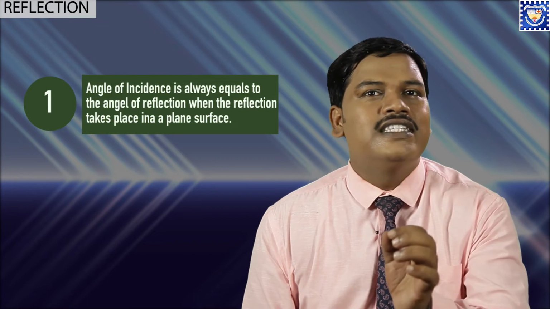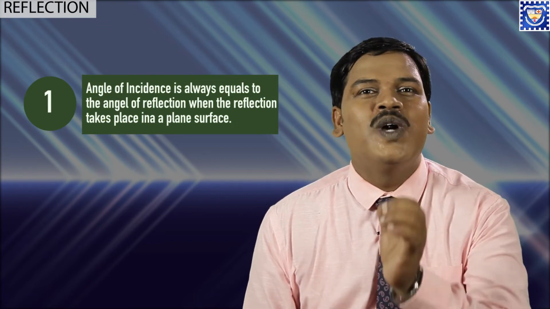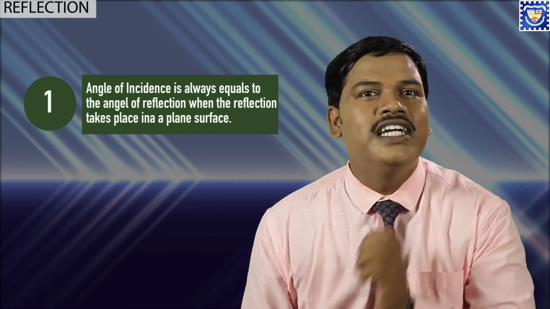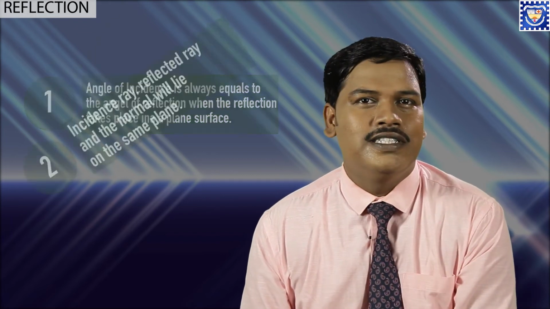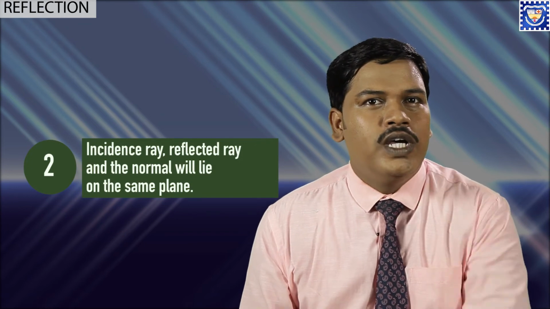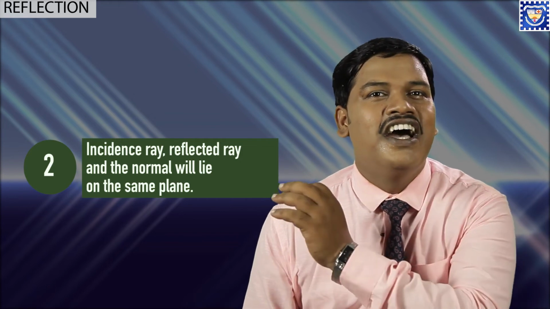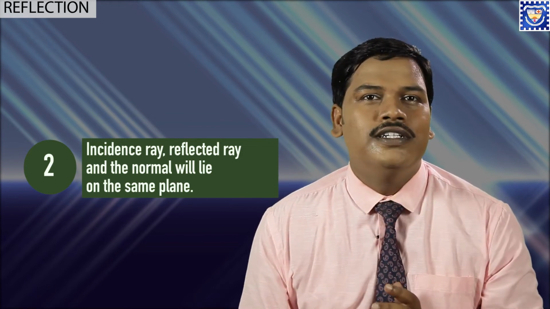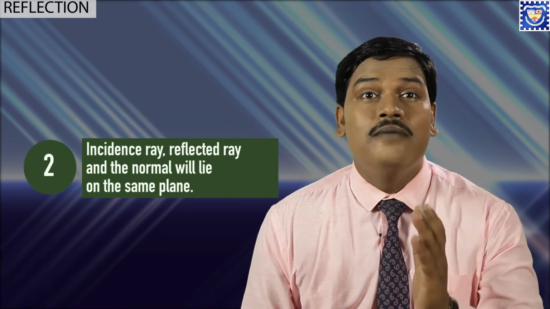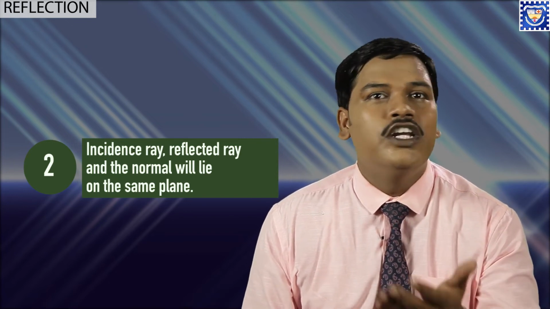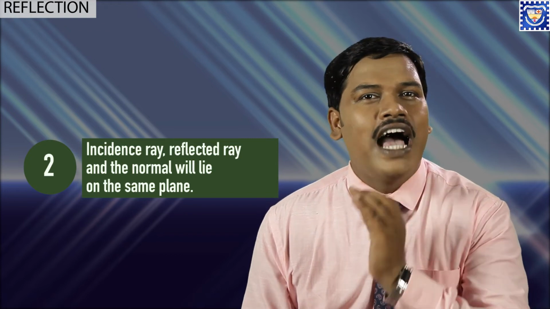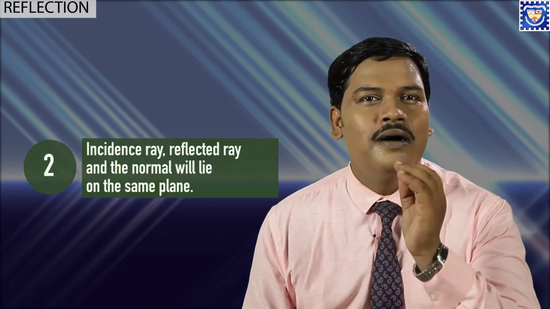Before we move ahead, we need to know the laws. Statement of the laws, very important. Statement number 1: angle of incidence is always equal to angle of reflection when the reflection takes place on a plane surface. Statement number 2: all three rays, that is the incident ray, reflected ray and the normal, will always lie on the same plane. They will not go to another plane. They will not cross the mirror. Everything will happen on one side of the mirror.